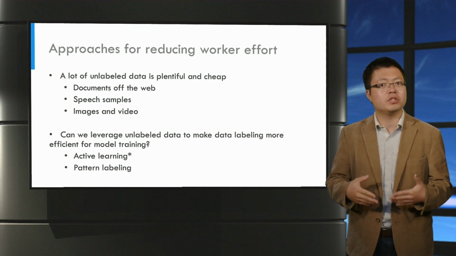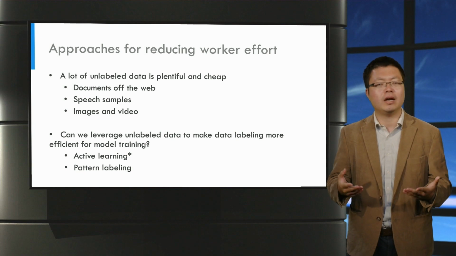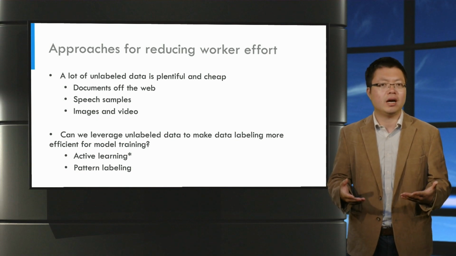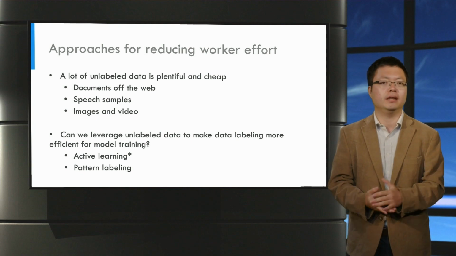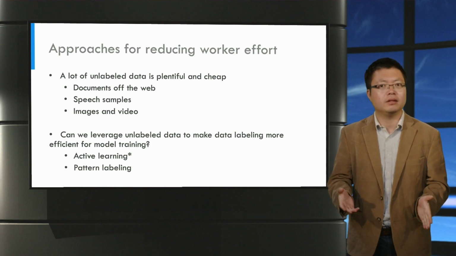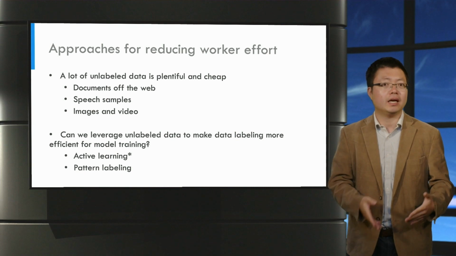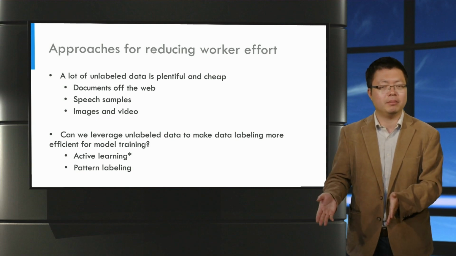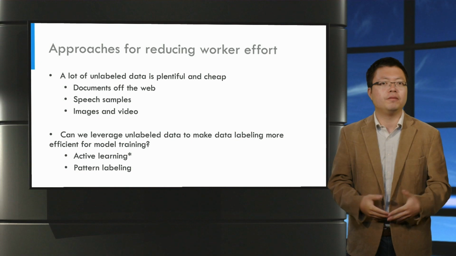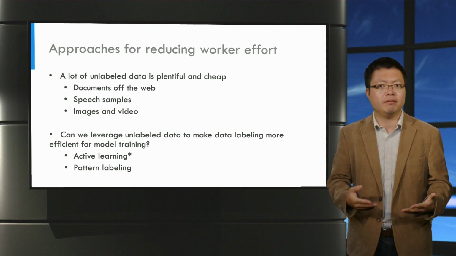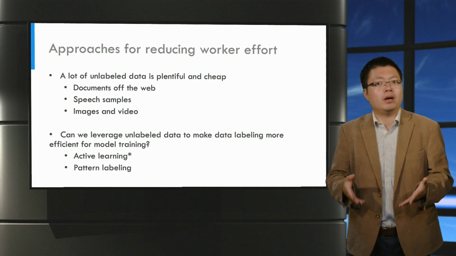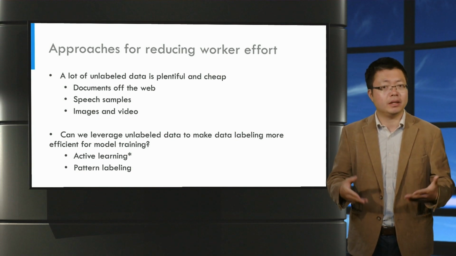The idea of most methods for reducing worker effort is to leverage the unlabeled data to make data labeling more efficient for model training. To do that, there are two main approaches: active learning and pattern labeling. In the following, we will focus more on active learning, which has been extensively studied, and briefly talk about the more recent idea of pattern labeling.